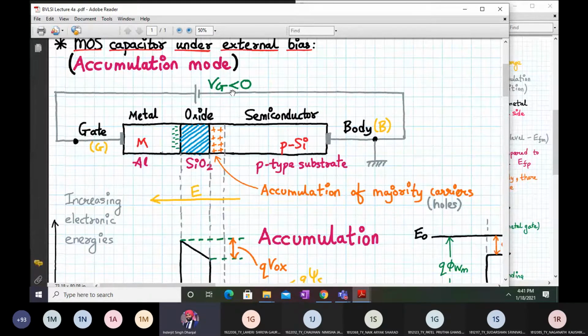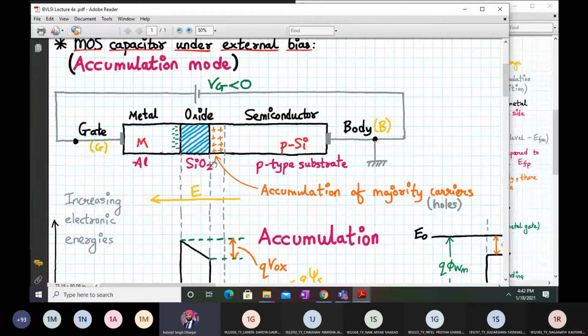Similarly, we have applied the negative voltage over here, correct? And we have applied a positive voltage over here. So when we apply a positive voltage to the body terminal, what will happen? These are made up of P-type silicon, right? It has majority holes, so holes will be repelled.